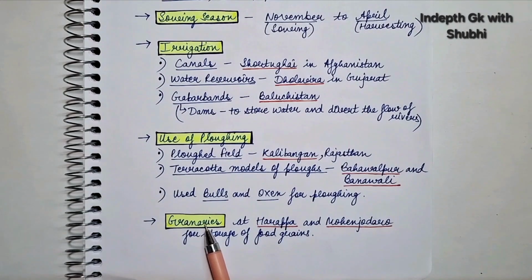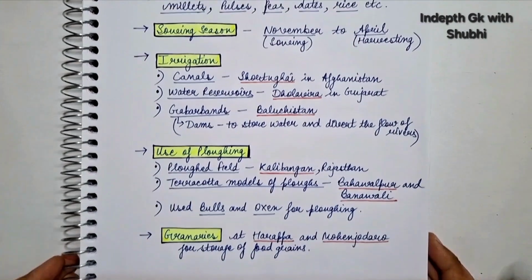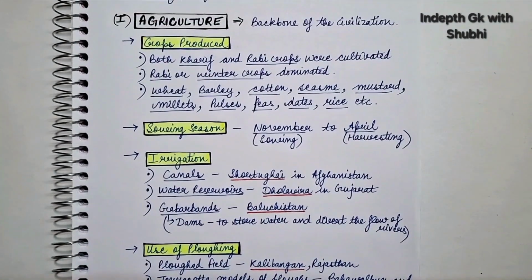Next point is about granaries. Now granaries will be built only if there is surplus food grain production. And granaries were found at Harappa and Mohenjo-daro, and these were used for storage of surplus food grains. Right? So this is all about the agriculture of the civilization.